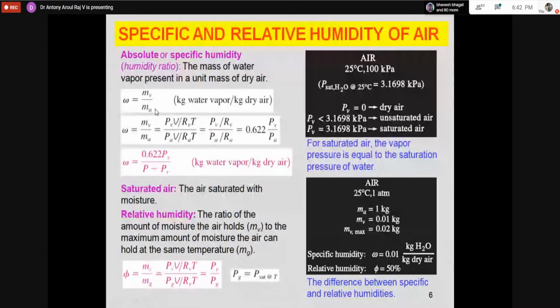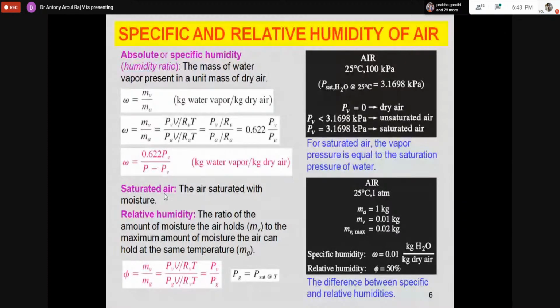If I keep on adding moisture to the air, the specific humidity will be increasing. But at a particular temperature, it is not possible to add moisture infinitely. Something will stop the moisture addition for a particular temperature, and that parameter is called relative humidity. When adding sufficient moisture, the air gets saturated.